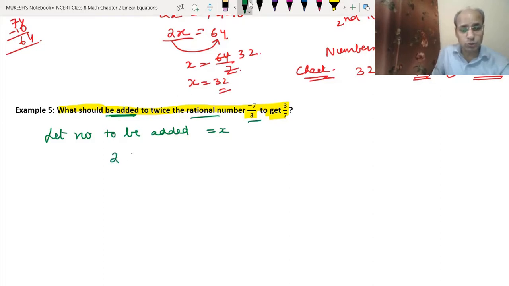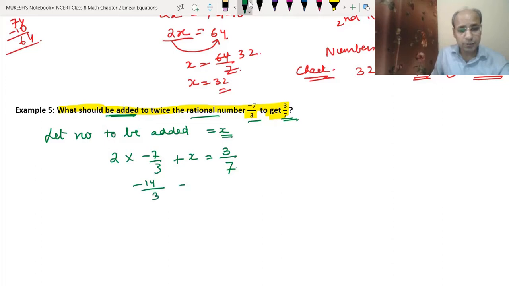Okay. Now twice the rational number means 2 into minus 7 upon 3. Now what should be added? It means x should be added to get the result 3 upon 7. Okay. So now as we had done in the multiplication of rational numbers, 2 into minus 7 is minus 14 divided by 3 plus x equals 3 upon 7.